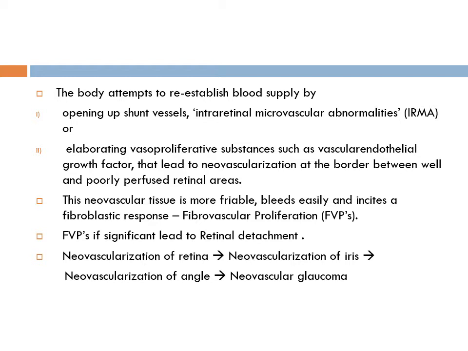So to counter this ischemia, there occurs a natural response from the body. How? There occurs opening up of shunt vessels, which are known as intraretinal microvascular abnormalities or IRMA.